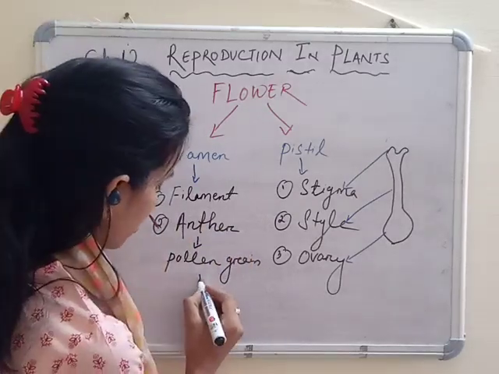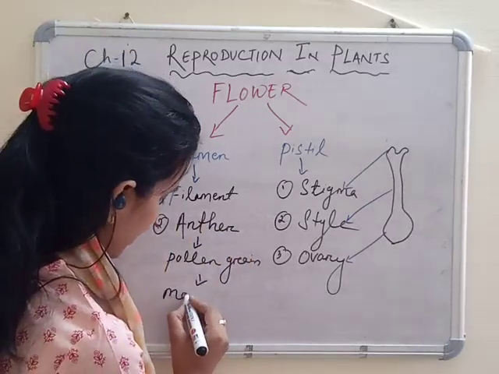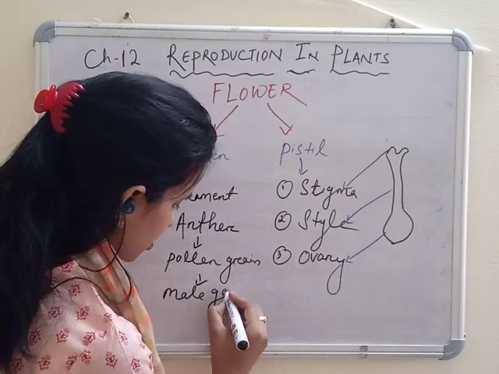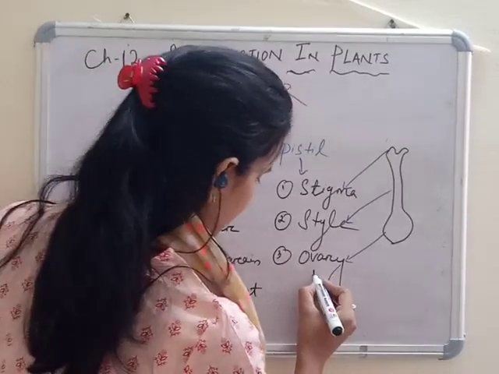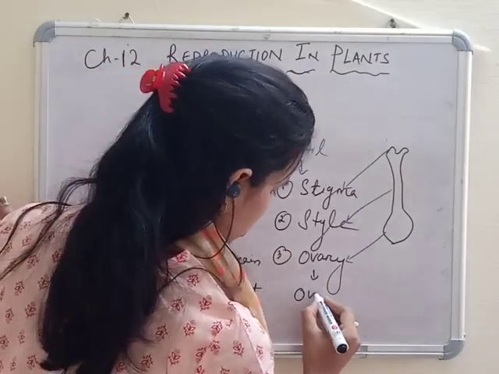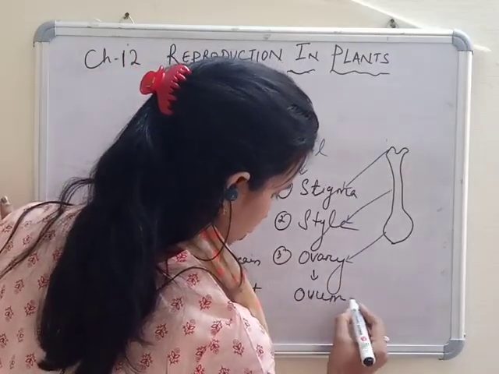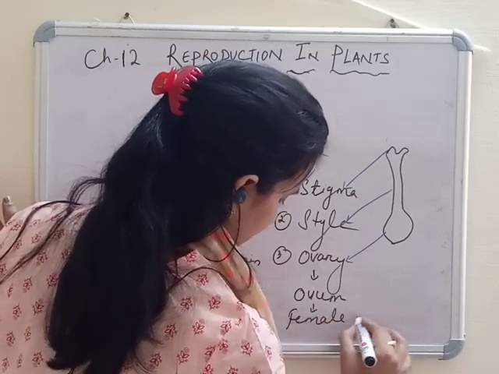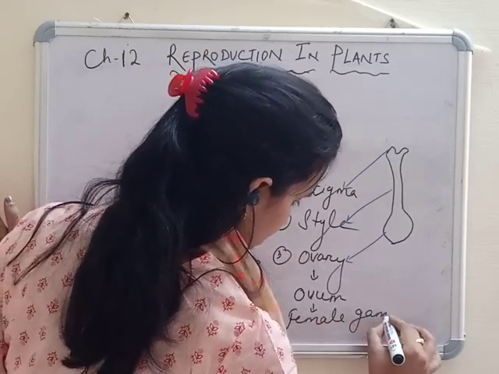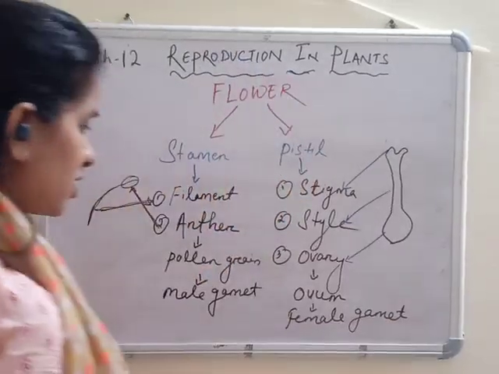It is called your male gamete. This is your male gamete. And the ovary produces ovum. Ovum. This is your female gamete. Okay.